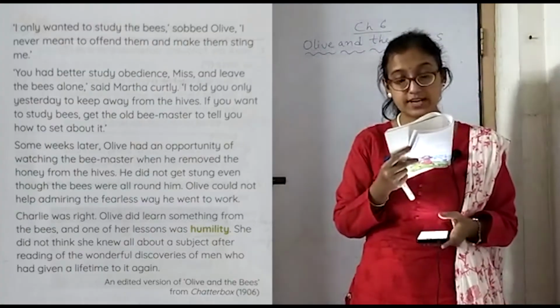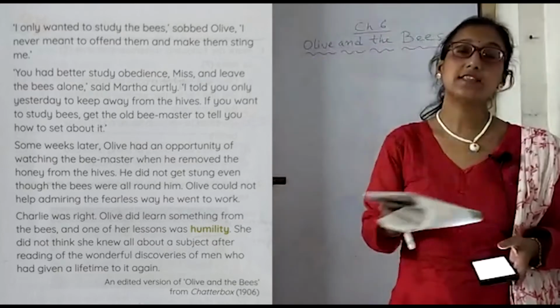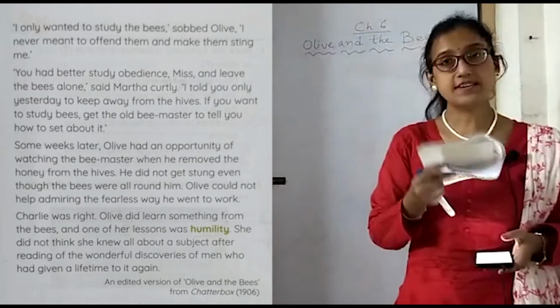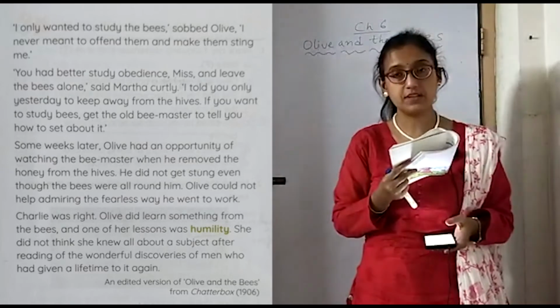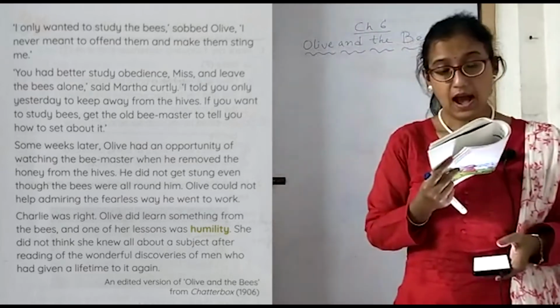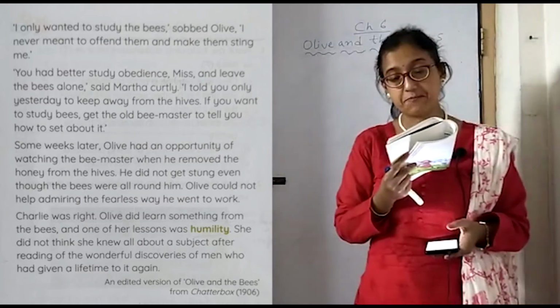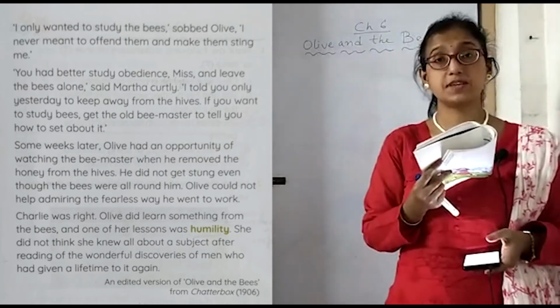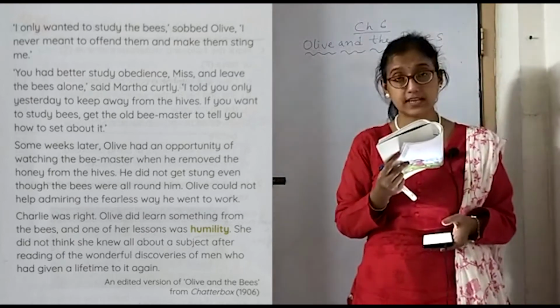"I only wanted to study the bees." So what did Olive say? That she only wanted to study the bees and their ways. "Why did they sting her?" sobbed Olive. That is, she was asking, "I never meant to offend them and make them sting me." So I never had this in my imagination, to disturb them so that they would sting me. So why did they sting me?